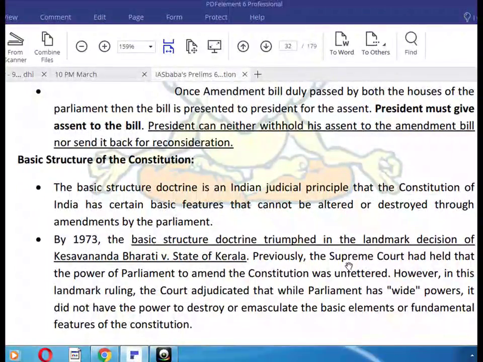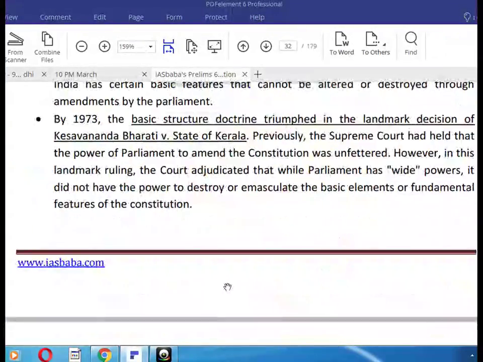Previously, the Supreme Court held that the power of the Parliament to amend the Constitution was unfettered. However, in this landmark ruling, the court adjudicated that while Parliament has wide powers, it did not have the power to destroy or emasculate the basic elements or fundamental features of the Constitution.